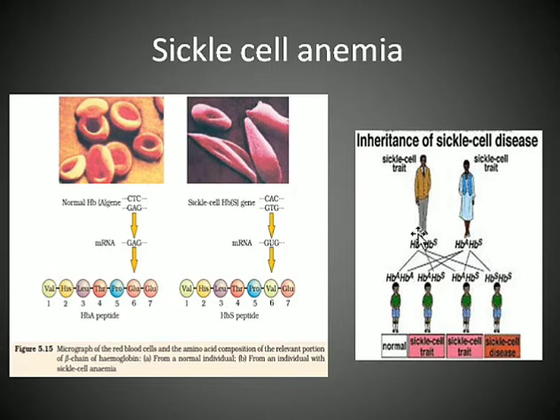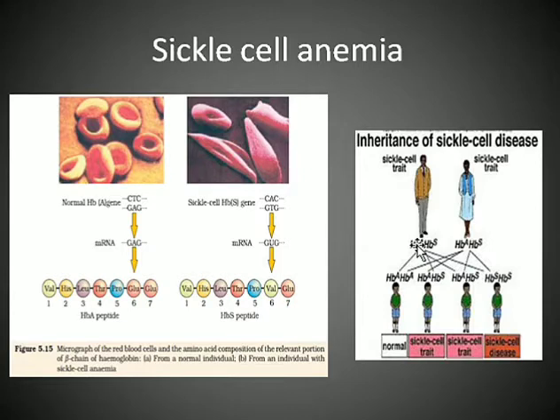Because of the presence of the normal gene HbA, the trait is masked in the parents, so the parents do not have sickle cell anemia. The father does not have it, the mother does not have it, because of the heterozygous condition where the HbA allele is masking the defective allele.